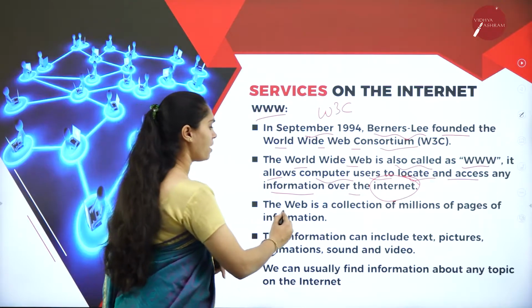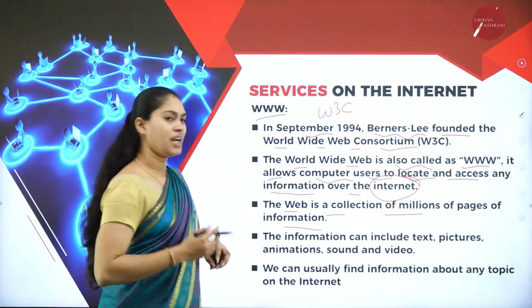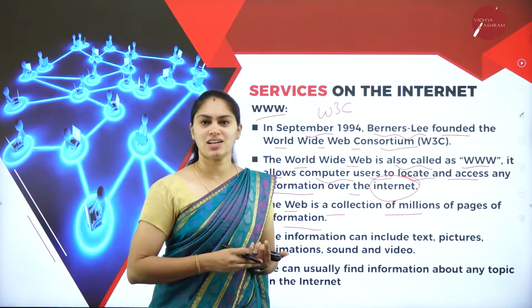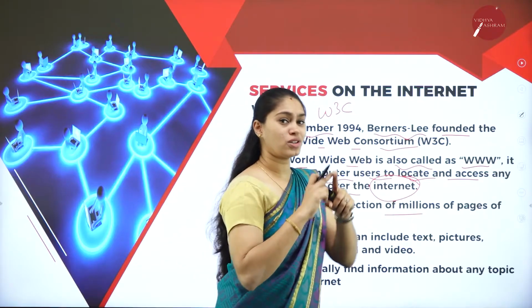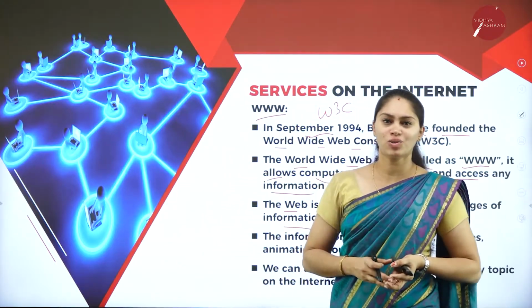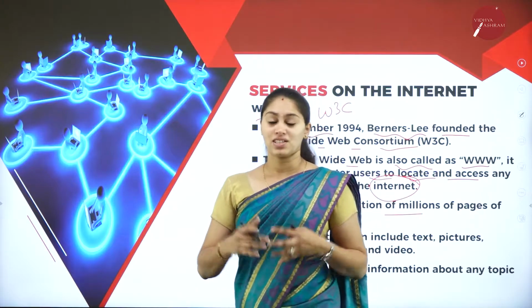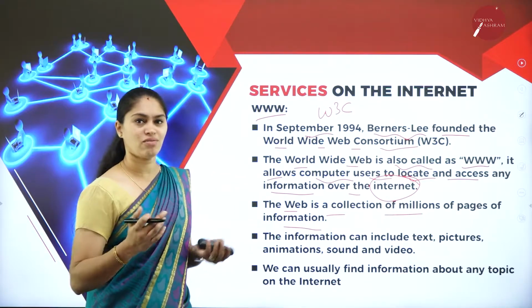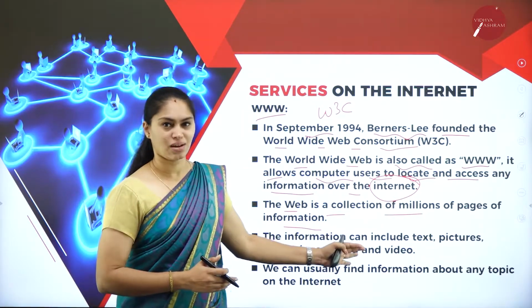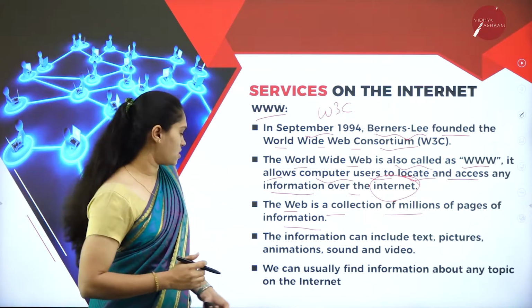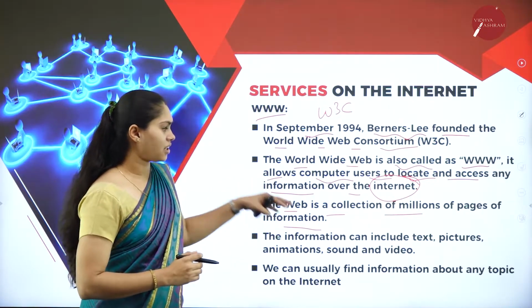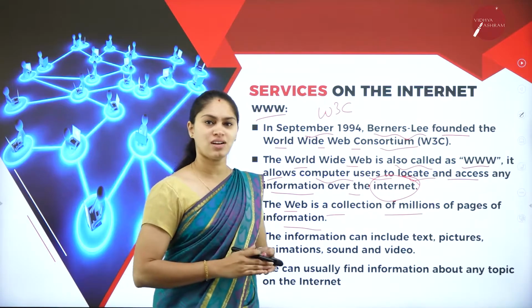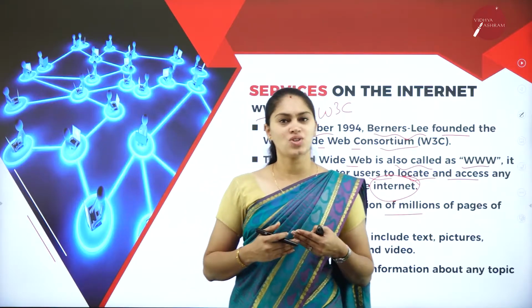And also, the web is a collection of millions of pages of information, and each page will be considered a web page. For example, if you are searching for something over the internet, the web document that you are going to get will be considered a web page. If it is a collection of web pages, that is a website. If it is a collection of websites, then we are going to call that the www. So that is the World Wide Web. So here, as I told, we have a collection of pages, and what does each page consist of? If you search for something, at that time what kind of information are you going to get?